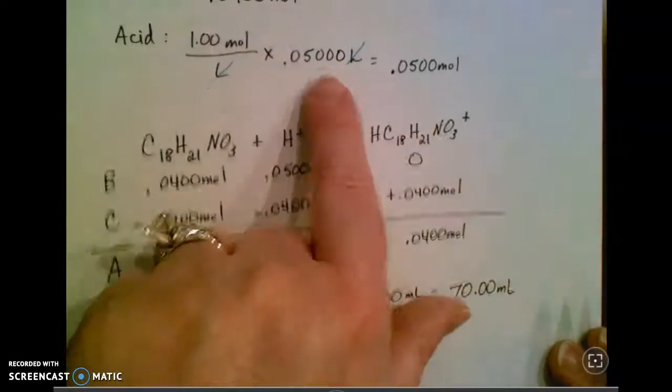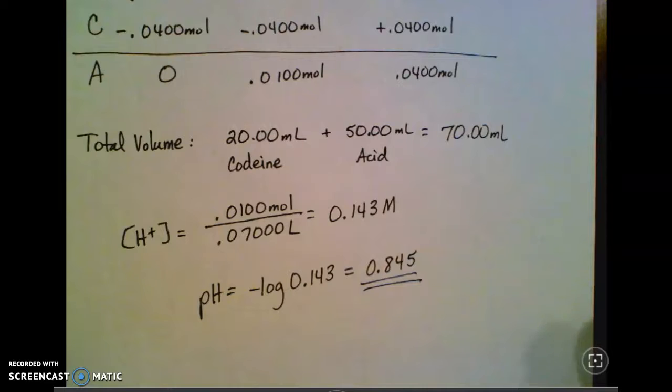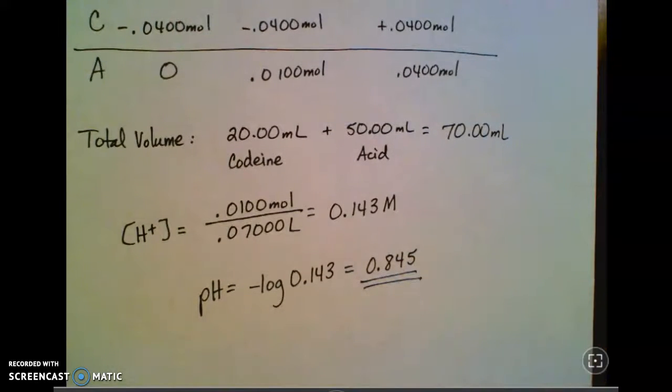Now, obviously, amounts can change, but the process is going to be exactly the same, going from no acid added all the way up to excess acid. So I hope that was helpful. I hope you're ready to start the practice problems. There's just one problem with several parts. So try that, check your answer, and we will talk about any problems or questions you have next time we see each other in person. So I will be talking to you soon.